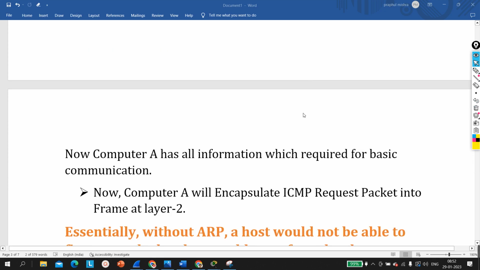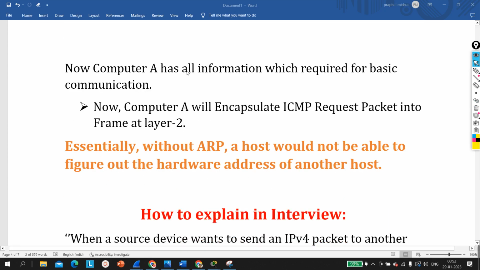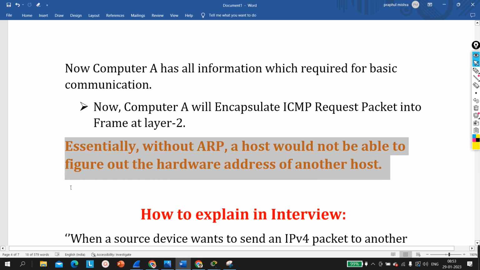Okay, now guys, computer A has all the information required for basic communication: source IP, destination IP, source MAC, destination MAC. Now computer A will encapsulate the ICMP request packet into a frame at layer 2 and forward it to PC number 1. This is how ARP works. So essentially, without ARP, a host would not be able to figure out the hardware address of another host. This is the reason why we are using ARP.